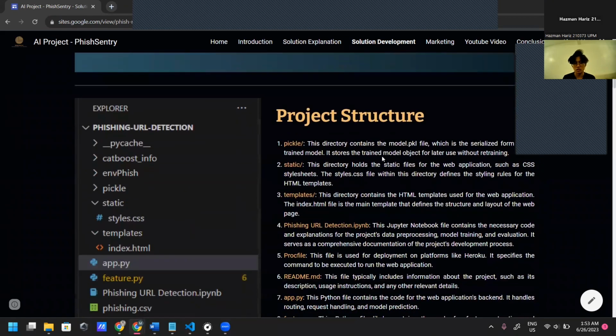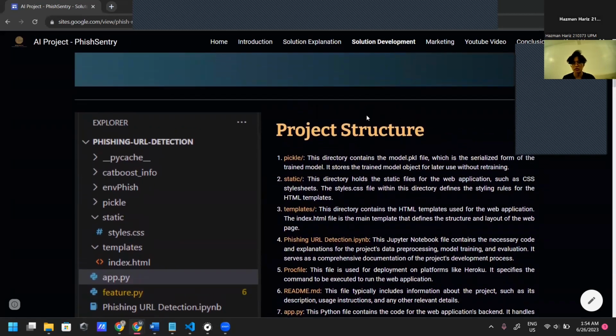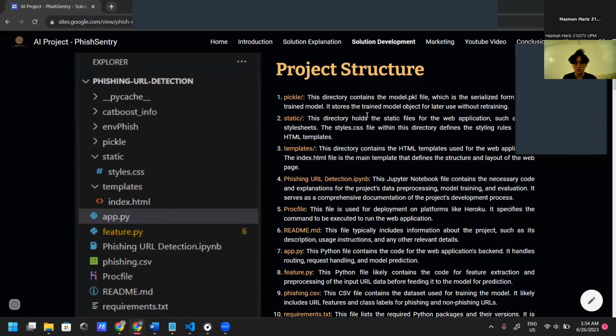Next is the project structure. Our overall project structure includes directories such as pickle and static. The pickle directory contains the model.pkl file, which is the serialized form of the trained model. It stores the trained model object for later use without retraining. Next is the static directory.